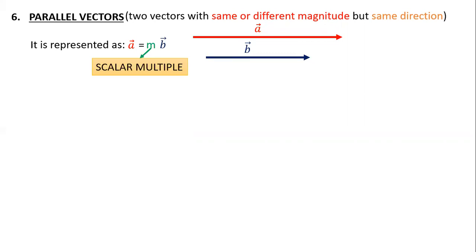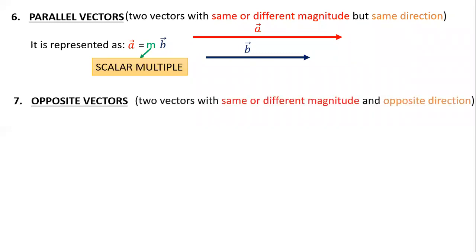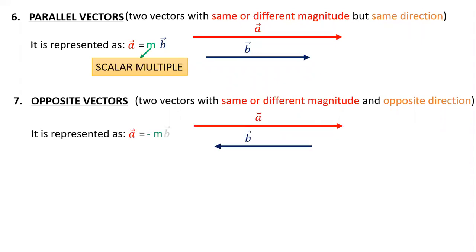Then we have something called opposite vectors, in which again magnitude may or may not be same, but direction is compulsorily opposite. Under this, you will get two. One is called equal and opposite, other is called unlike. The form of representation will be same. If M value is 1, A will be minus B, which means it is equal and opposite vectors.